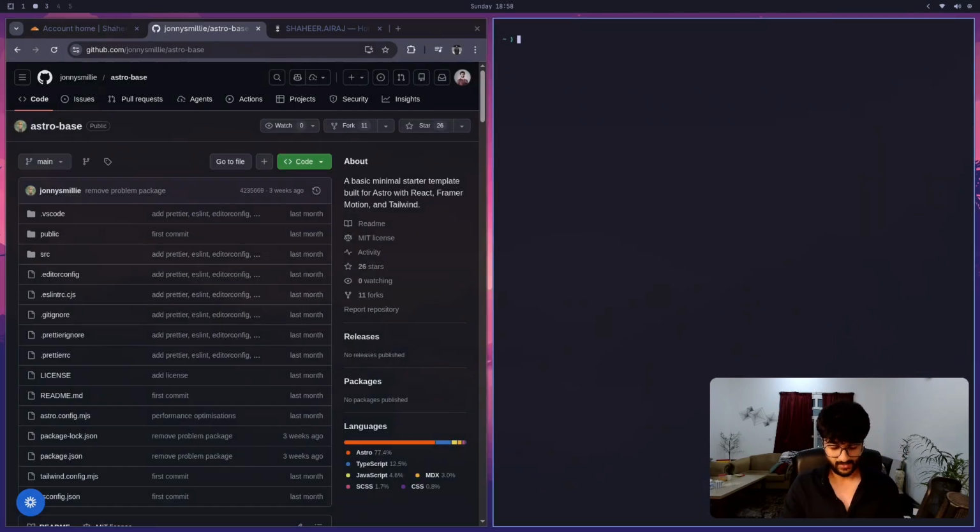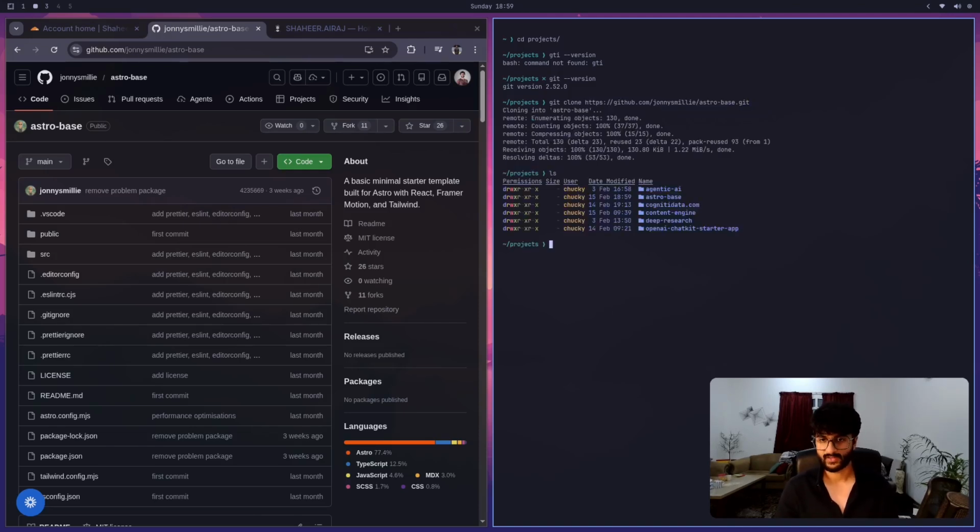So I'm going to open up a terminal. I'm going to head over into projects. And then right over here, I'm just going to hit git clone. Make sure you have git installed firstly. So git, not GTI, git --version. So I have git installed. And all I'm going to do is git clone, right? Astro Base. Now, if I hit the ls command, I see I have Astro Base there already.